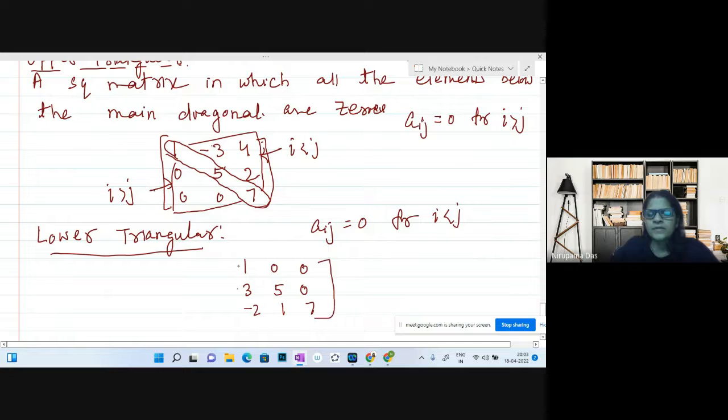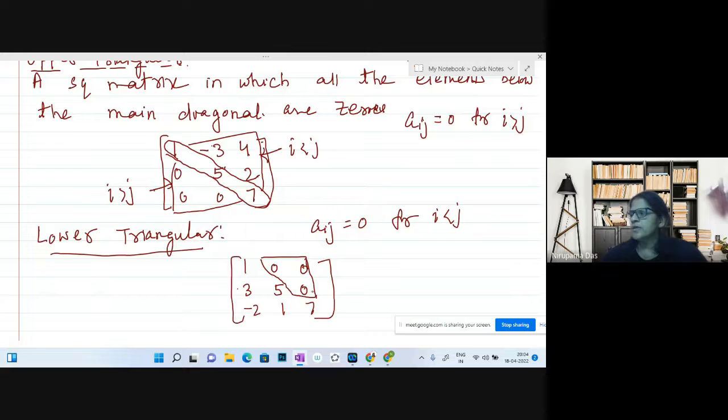In this case you can see the elements above the diagonal are 0. So lower triangular means a square matrix in which all the elements above the main diagonal are zeros. You can remember like this: lower triangular means upper elements 0, upper triangular means lower elements 0.